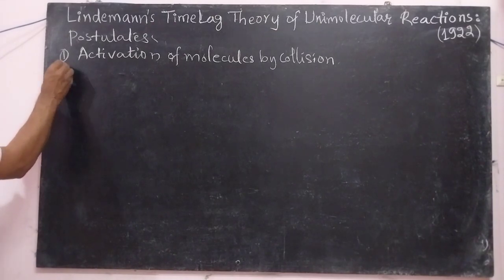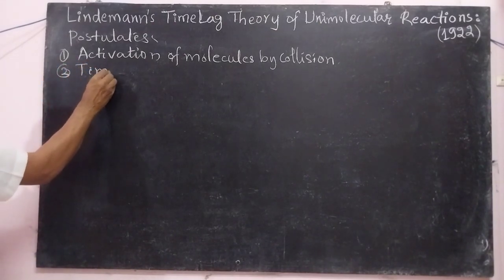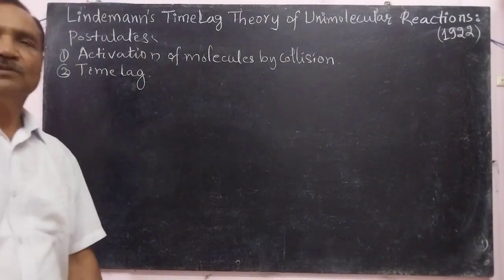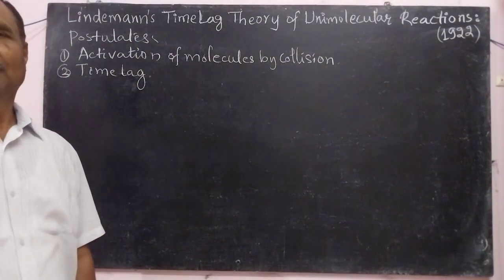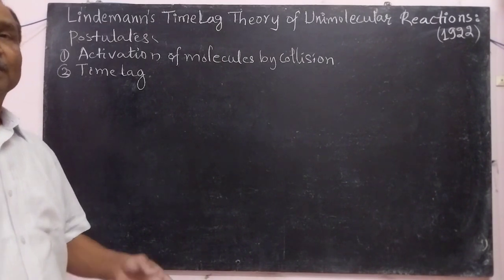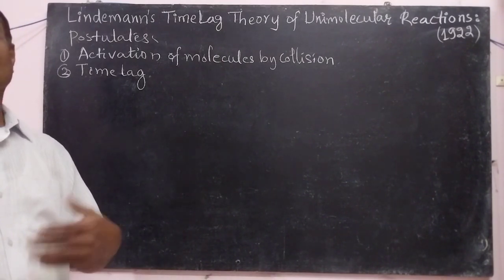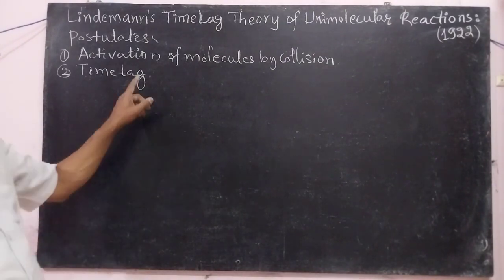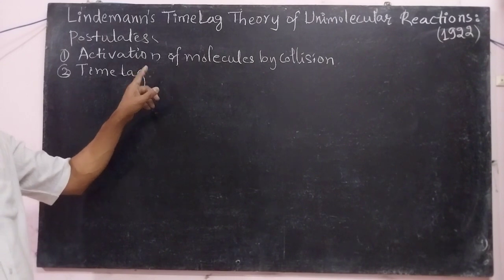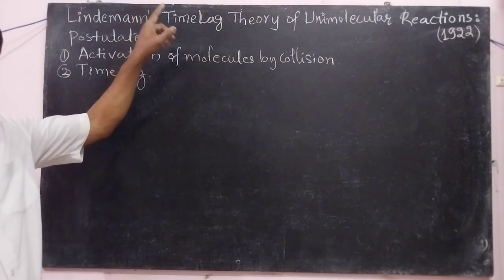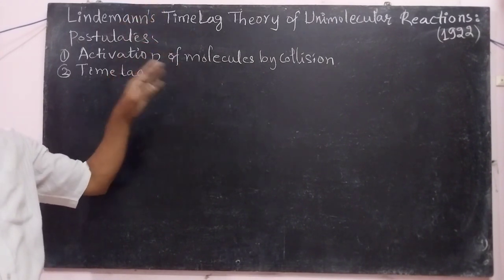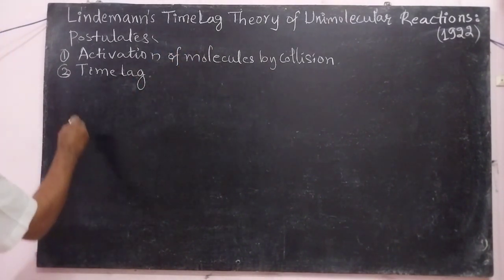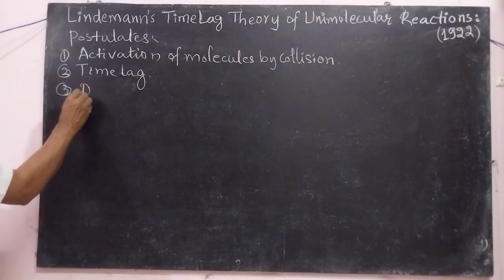Then second one, that is time lag. The activated molecules must have a minimum survival period. If it is more than that, and they collide with the other molecules, they can give the product. Otherwise, they do not give the product. That minimum period is called the time lag. The time lag of the excited species decides whether it can give back the reactants, or it can give the products. Then third one, the deactivation.